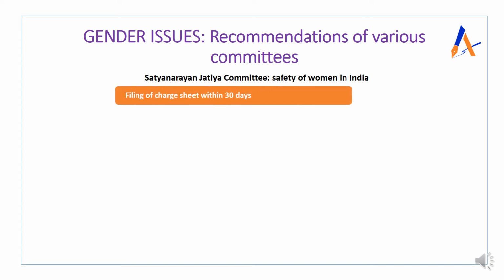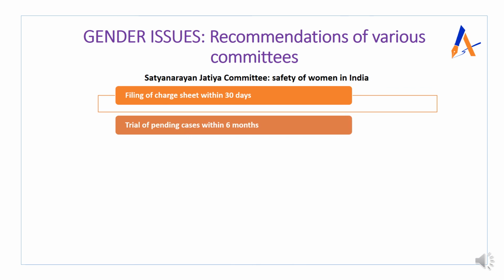The first point is related to filing of the charge sheet. If there is any issue related to any complaint which has been filed by any woman, the filing of the charge sheet should be done within 30 days. Then only can we think of any speedy justice. Then the trial of pending cases should be completed within 6 months, because the delay is creating a culture of impunity, and thus it is leading to denial of justice.